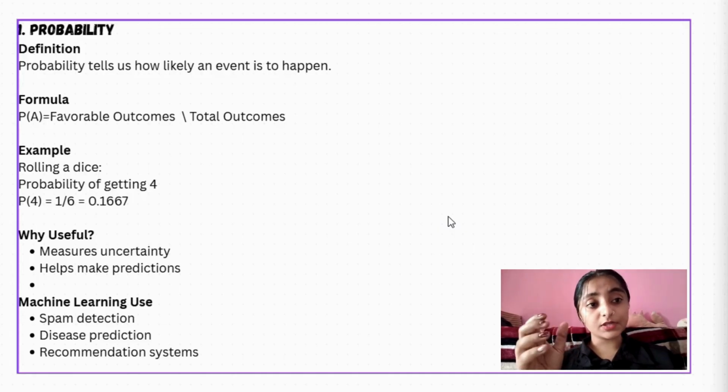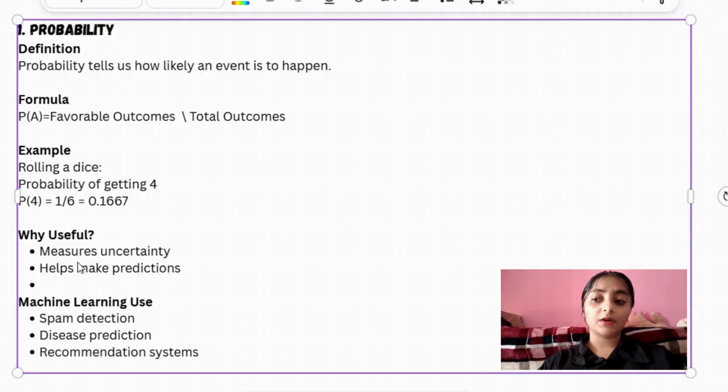Here the favorable outcome is 1, because in 6 sides only one side has 4.